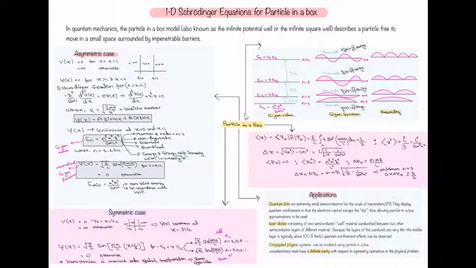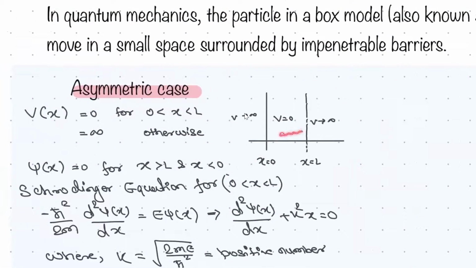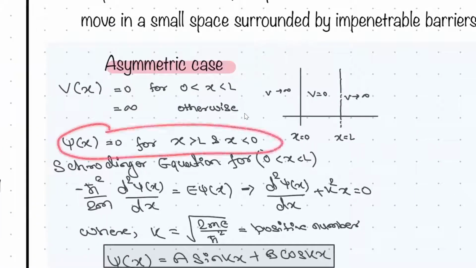Basically, a free particle moves in a small space surrounded by an impenetrable barrier. If I have created this barrier, the particle cannot go beyond it, because the potential is infinite and it can never cross. That's why psi x is zero outside.